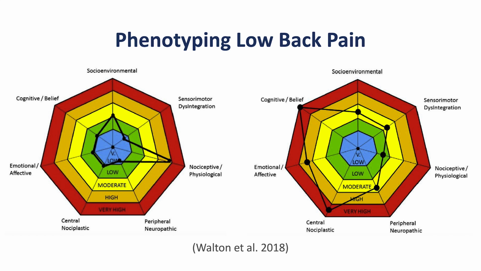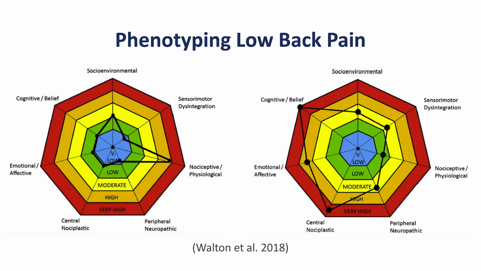So even though these two individuals have the same clinical condition of chronic mechanical right-sided lumbosacral pain, it's arguable that the person on the left has a more favorable prognosis than the person on the right. And conversely, that clinicians who might treat patients who are described as those on the right might have a more difficult time reaching the typical outcomes you're used to.